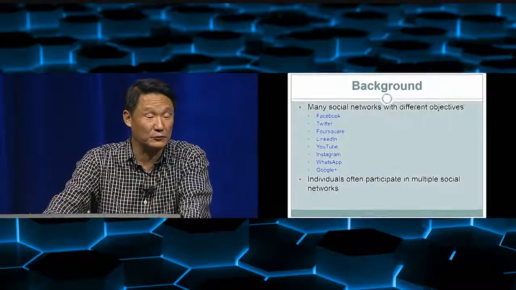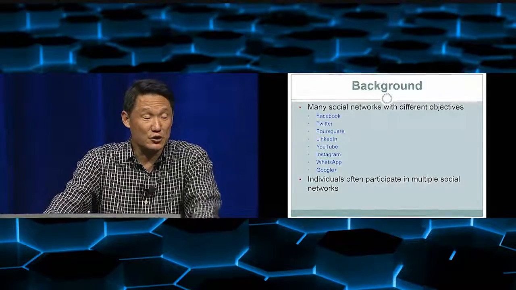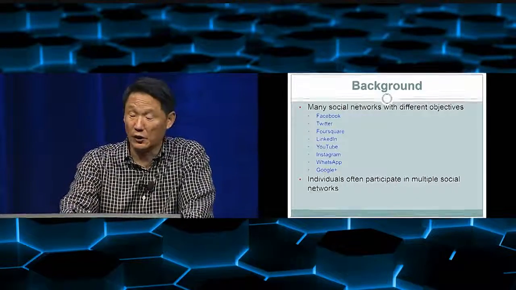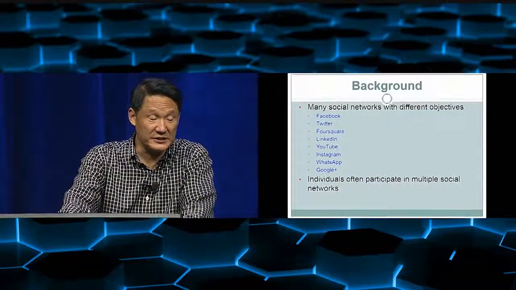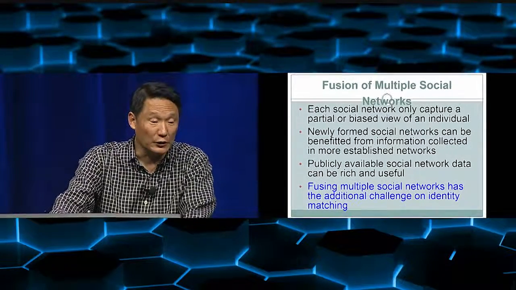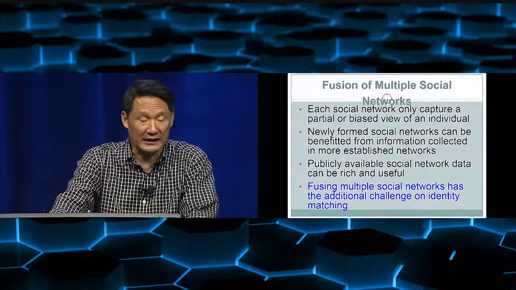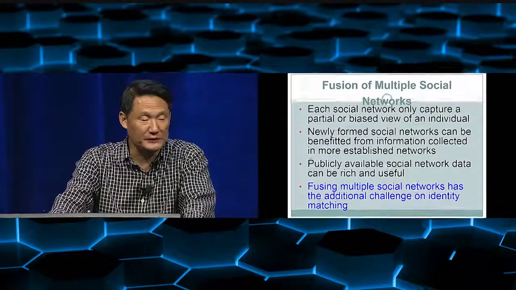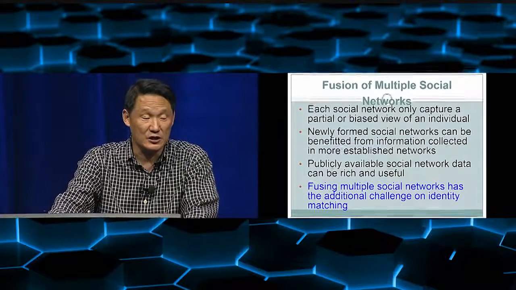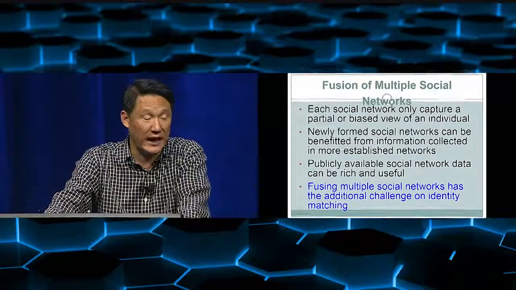For example, in social networks, how do we do friendship prediction? Certainly, social network is not unique to Facebook; there are many different types of social networks, and each person may participate in multiple social networks. Each social network can be viewed as capturing a particular aspect of a person. So if we can collect information from more than one social network, that will help us have a better understanding. So the question is, how do we fuse two different social networks together?